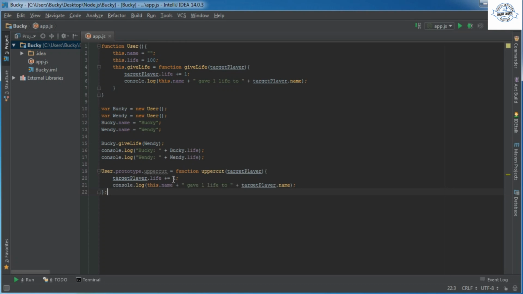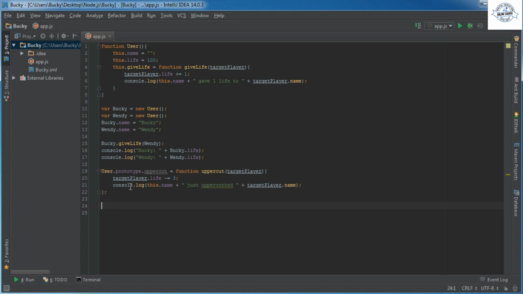So instead of giving one to them, let's take away how many. Uppercutting someone, I think, takes away 3 lives of them. And then we'll change "gave 1 life to" to just "uppercutted". Alright. So what we can do is use prototypes to add additional methods or functions onto this user object or this user class. So now every instance of this user class has access to this new cool uppercut function.